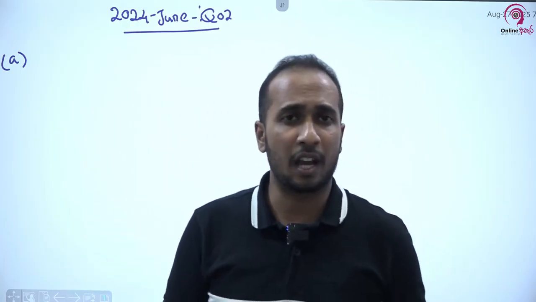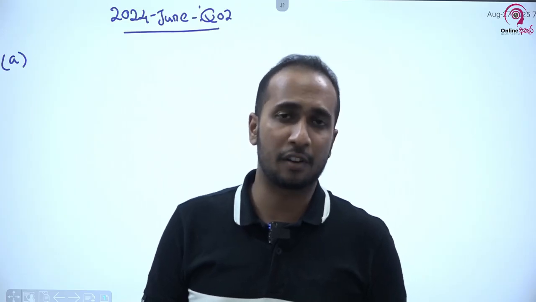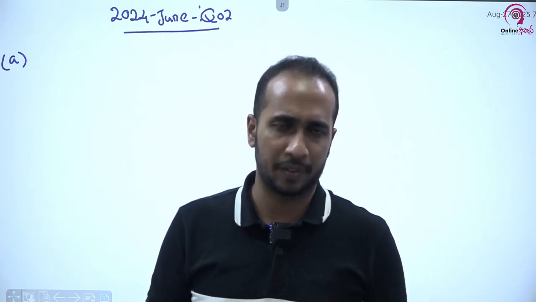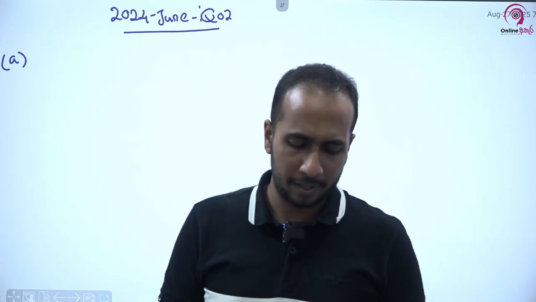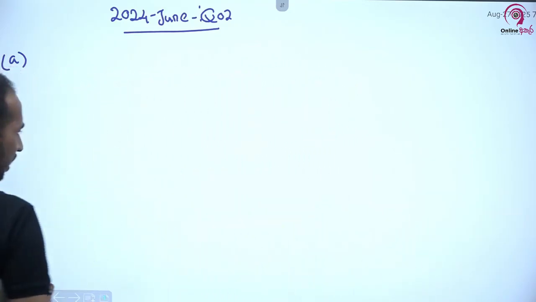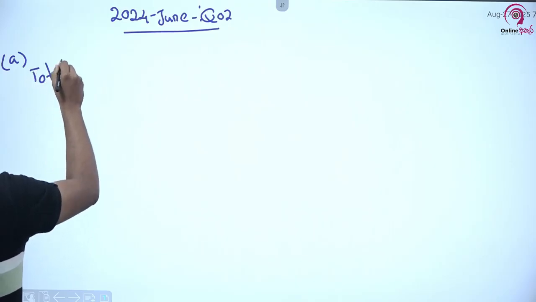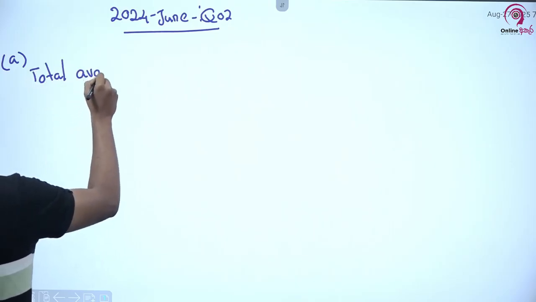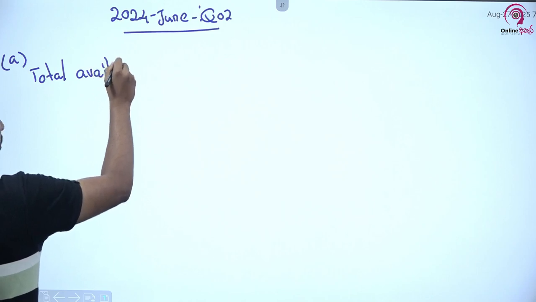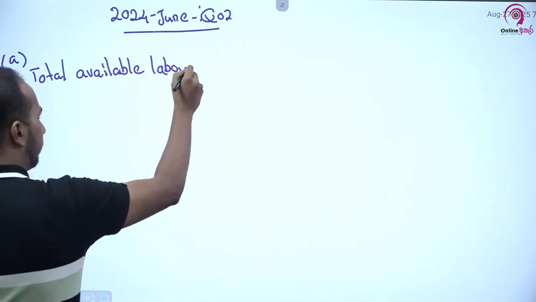So we have to see how much time is available for us in respect of each labor category. So first I will take the total available labor time.